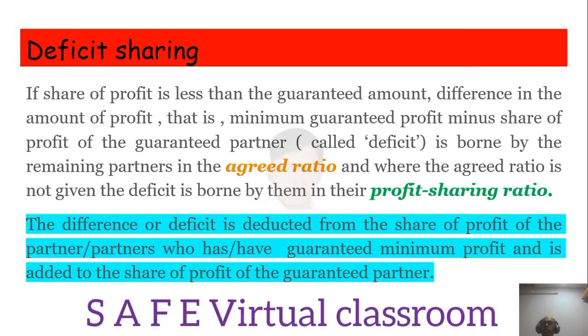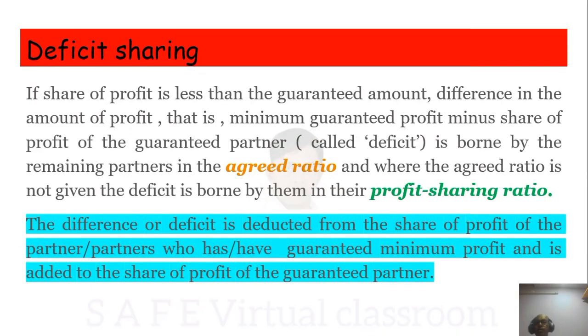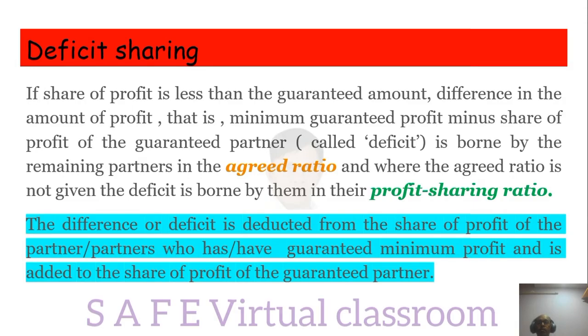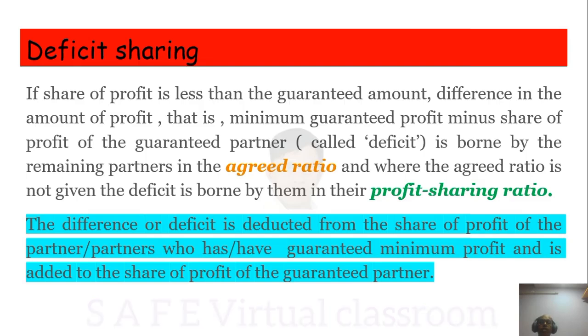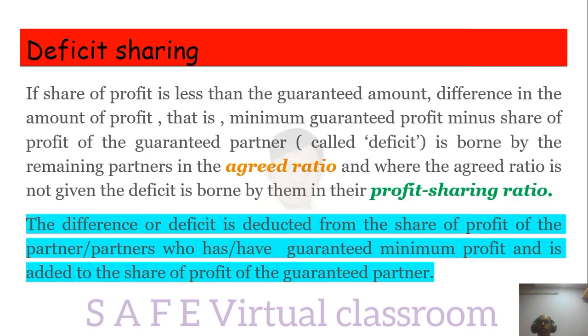Deficit sharing. If the share of profit is less than the guaranteed amount, the difference, that is minimum guaranteed profit minus the share of profit of the guaranteed partner, called the deficit, is borne by the remaining partners in the agreed ratio. Where the agreed ratio is not given, the deficit is borne by them in their profit sharing ratio. There are two ratios: one is the agreed ratio and one is the profit sharing ratio. If they have mentioned the agreed ratio in which they will share the deficit, you have to consider only that agreed ratio. If it is not mentioned, then you have to consider the profit sharing ratio. That's all, simple thing.